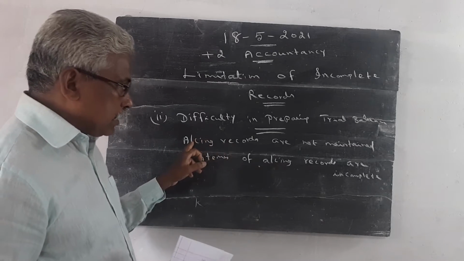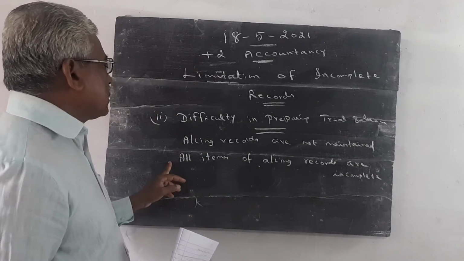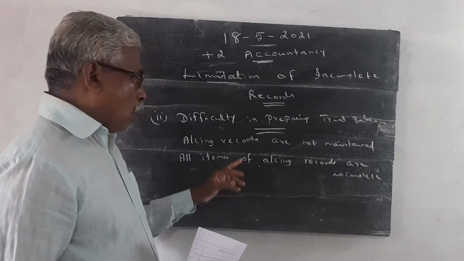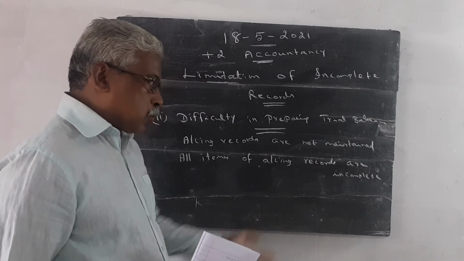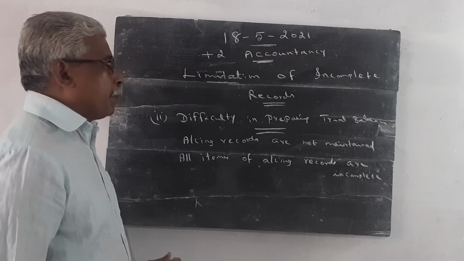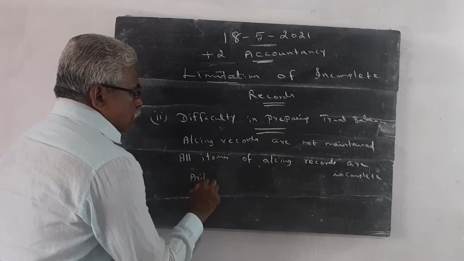As the accounting records are not maintained fully, as all the items of the account records are incomplete, all the records are not maintained, so the accounting records are incomplete. So trial balance is not at all prepared. So we are not able to know the arithmetical accuracy of the account.